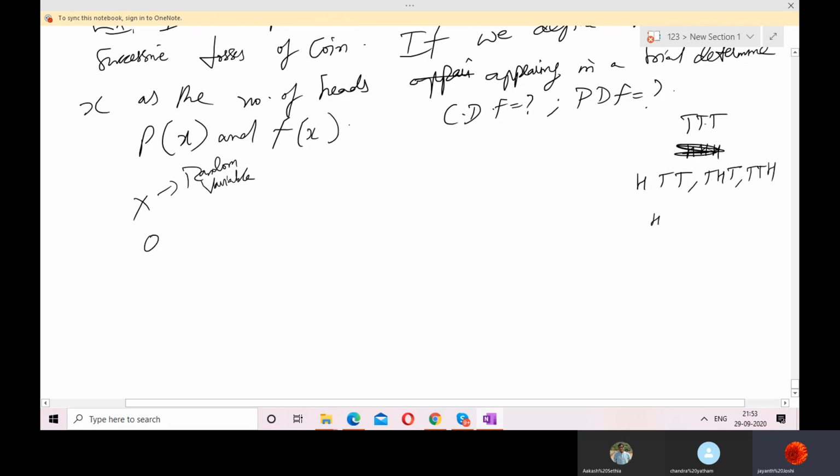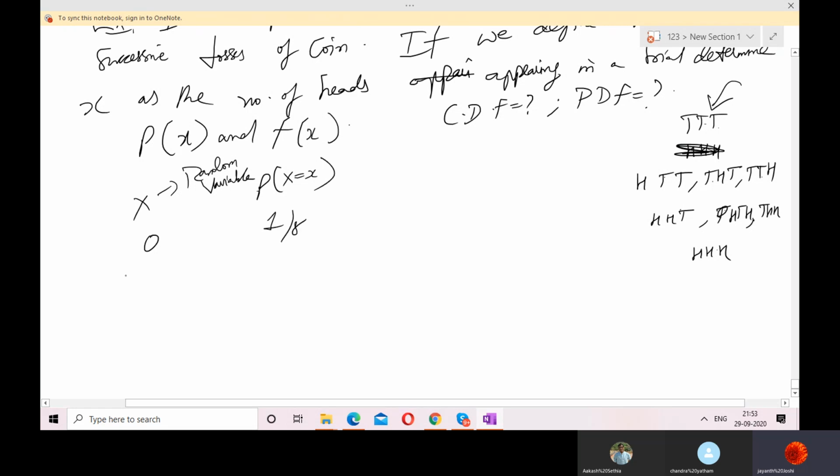Then head, head, tail; head, tail, head; and tail, head, head. And here again heads, head, head, head. So the probability of not getting even a single head is 0. We have already done such things with 2 coins. There are 8 outcomes, so what is the probability of getting no heads? It is 1 by 8. So probability of X equal to 0 is 1 by 8.